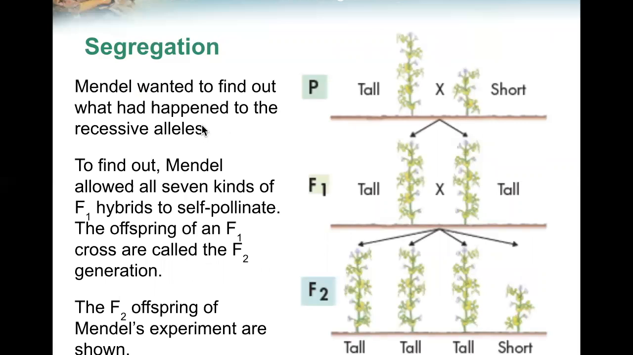Mendel wanted to find out what had happened to the recessive allele. To find out, Mendel allowed all the F1 hybrids to self-pollinate, and the offspring of the F1 crosses are called the F2 generation, the second. The F2 offspring in Mendel's experiment are shown. A tall and a short produced an F1 generation of all tall, of course, as expected from the dominant trait. But then the F2 produced tall and short plants, the short not appearing in the F1 generation.